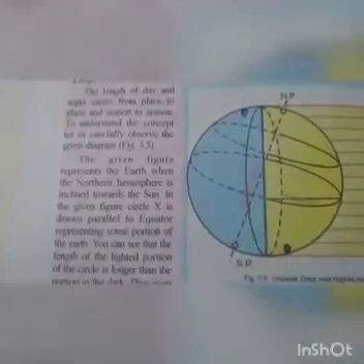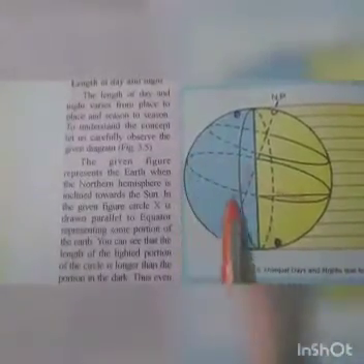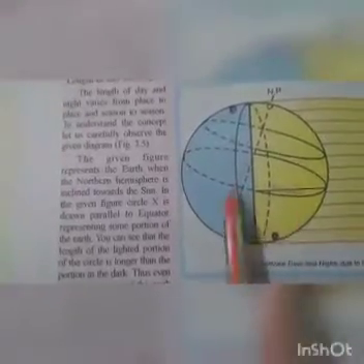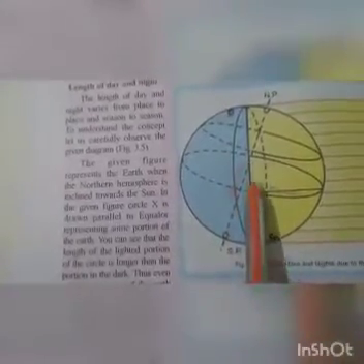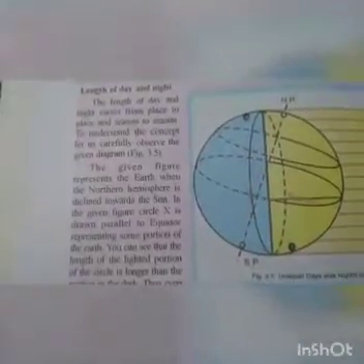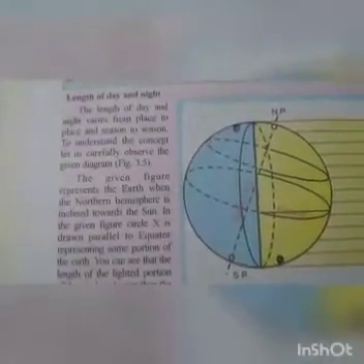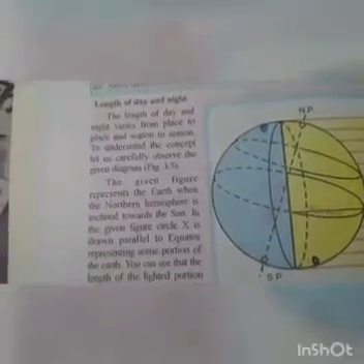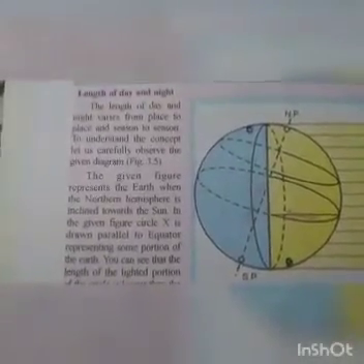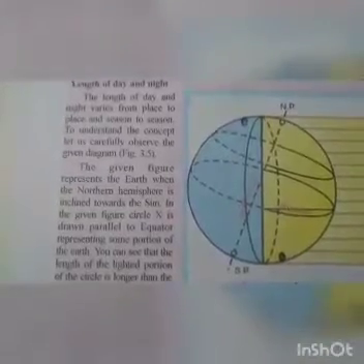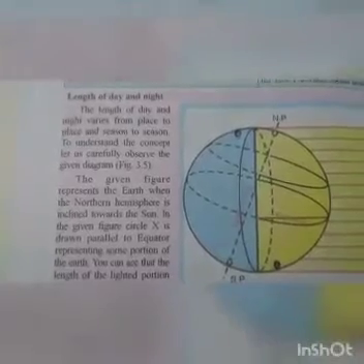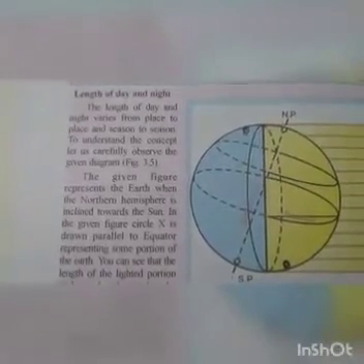Okay, now the length of days and nights are equal at the equator. Clear? The length of days and nights are equal at the equator. So as one moves away from the equator towards the poles, the difference between the days and nights will increase. The difference increases so much that the poles experience 6 months long day or night. This is the result of the inclination of the axis of the earth.